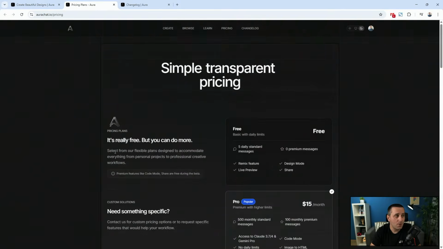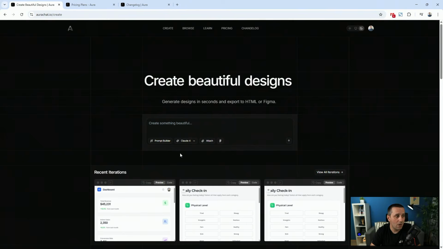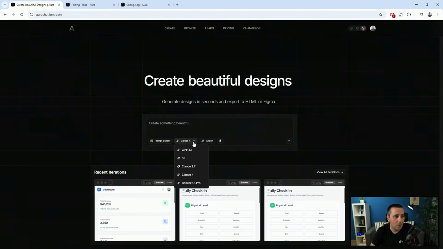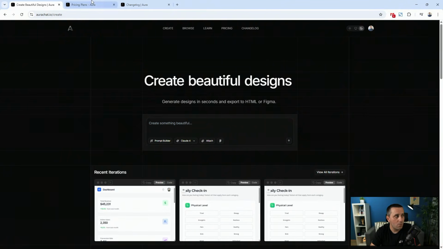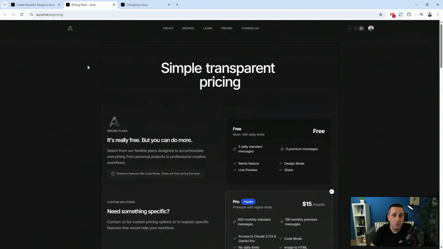Regarding pricing, you can start for free. So what you get for free are 5 daily standard messages using one of the lower models out there. Then you have 0 premium messages, which is for these higher models, and higher models are GPT 4.1, Claude 3.7 and 4, as well as Gemini 2.5 Pro, but we have O3 model as well there. So that's for free. You can get started, you can get your feet wet, just try the tool, understand how it looks like.